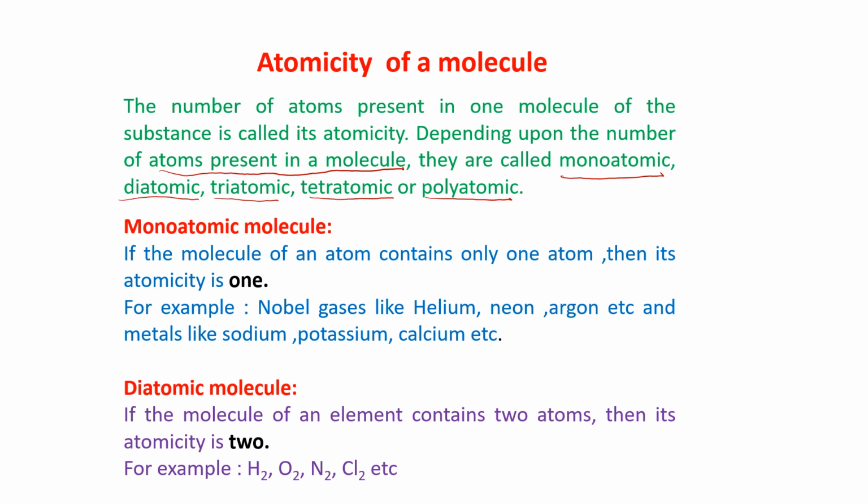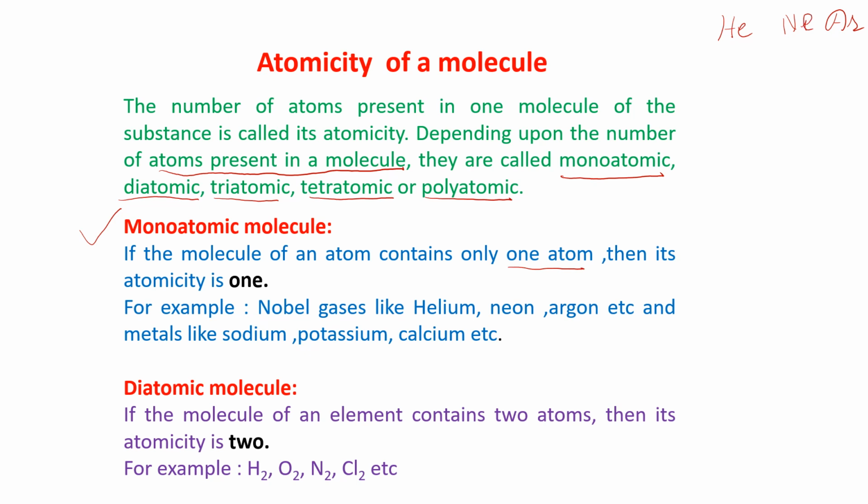So let us see what a monoatomic molecule is. If the molecule of an element contains only one atom, generally monoatomicity is seen in all the noble gases. In the next lecture I will tell you about the noble gases. There are 6 noble gases. They are helium, neon, argon. These are all noble gases.